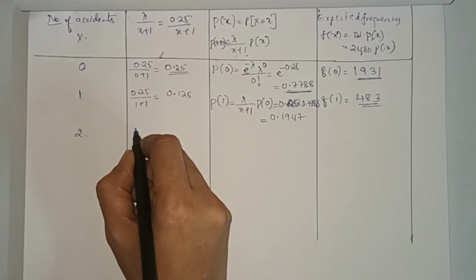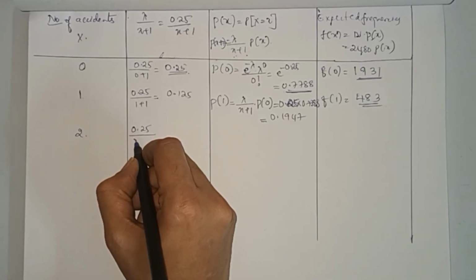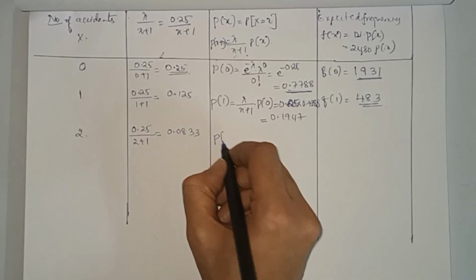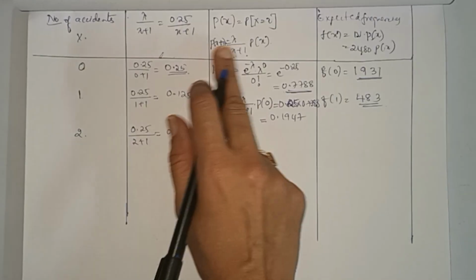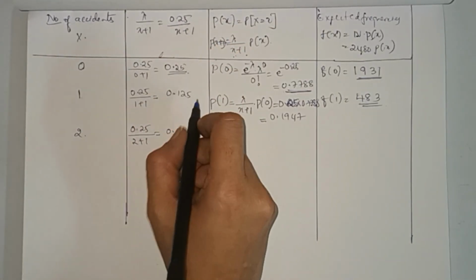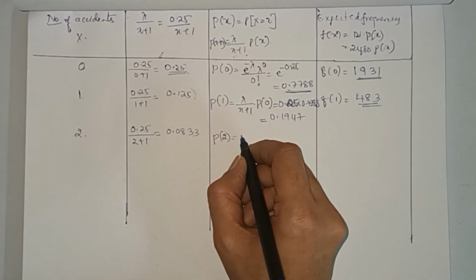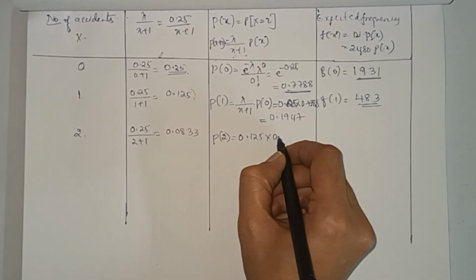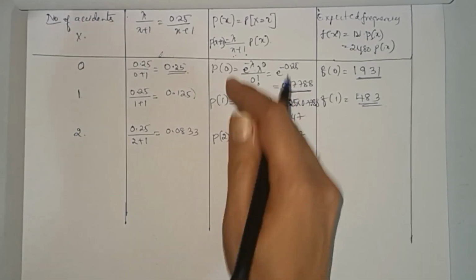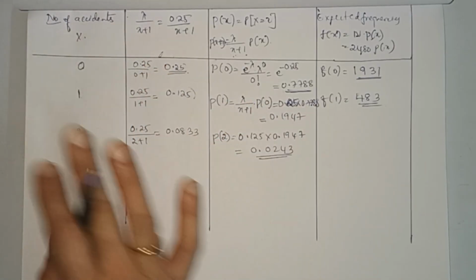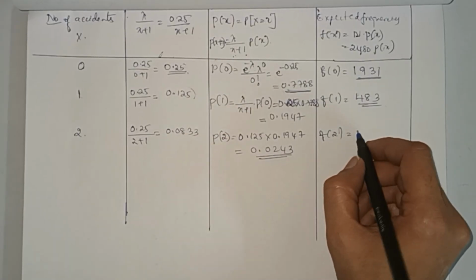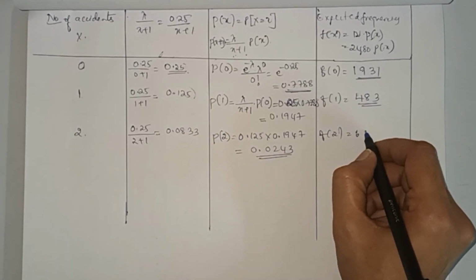Next, 2. 0.25 divided by 2 plus 1, 0.25 by 3, is 0.0833. So P of 2, as per the recurrence relation, put x equal to 1. So lambda by 1 plus 1, that is 0.125, and you have to make use of these two values. P of 2 equals 0.125 into 0.1947, which gives you 0.0243. That's why it is a recurrence relation, because we need to use the previous values. So f of 2 equals this value into 2480, which gives you 60.